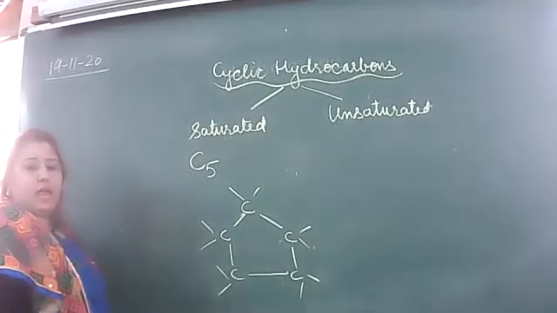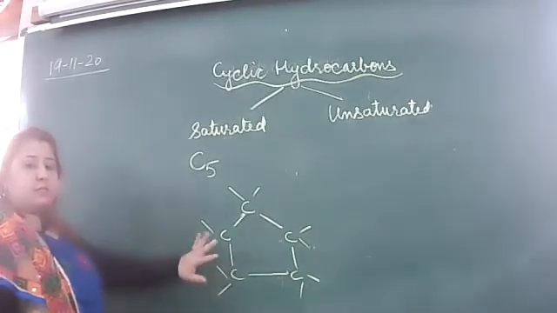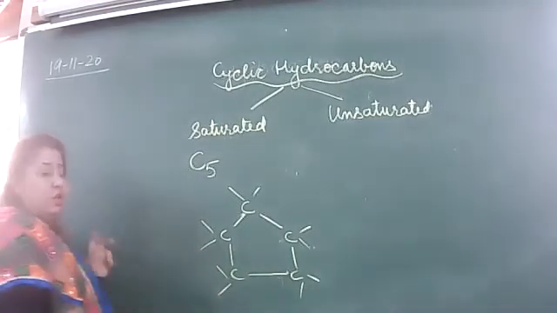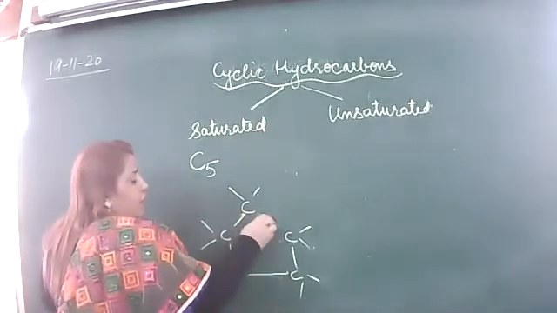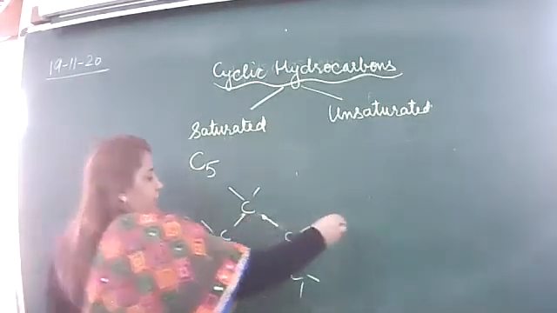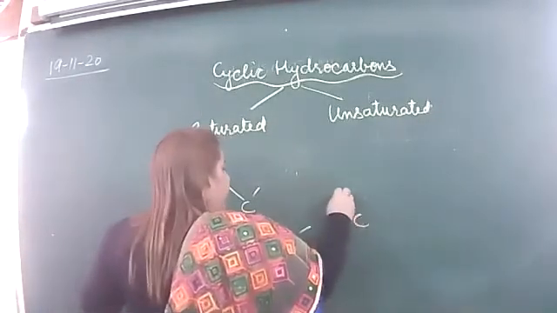Like this. And if the question is like this, draw the electron dot structure. So what we will do, I am making it here again.